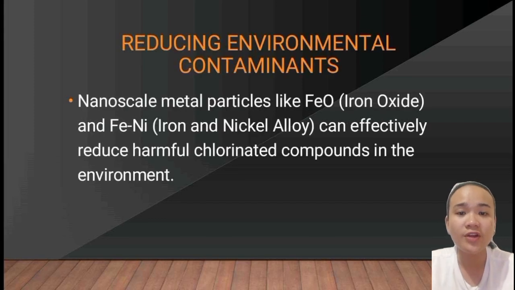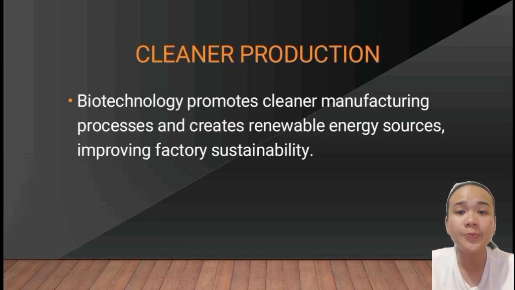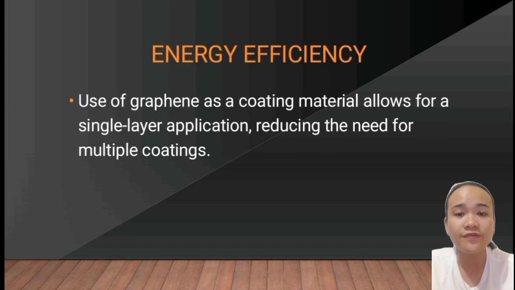Second, reducing environmental contaminants. Nanoscale metal particles like FeO or iron oxide and FeNi or iron and nickel alloy can effectively reduce harmful chlorinated compounds in the environment. Third, cleaner production. Biotechnology promotes cleaner manufacturing processes and creates renewable energy sources, improving factory sustainability by the use of nanoparticles and nanotechnology. Fourth, energy efficiency.